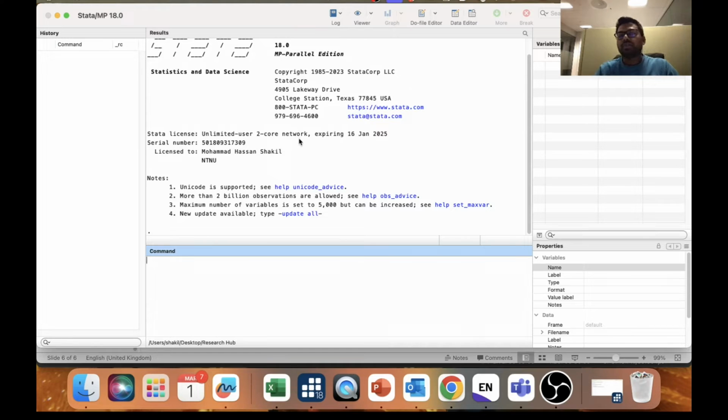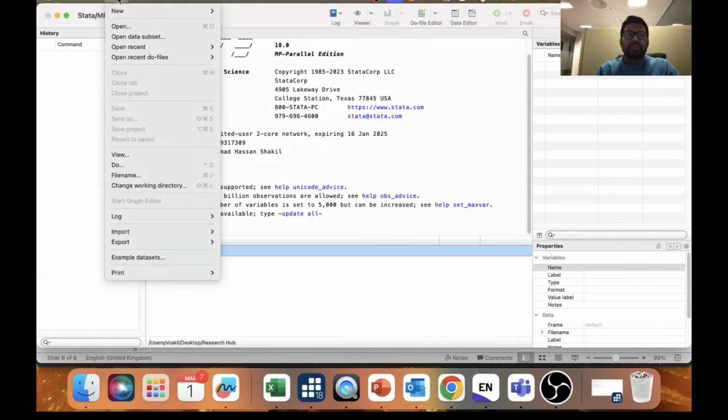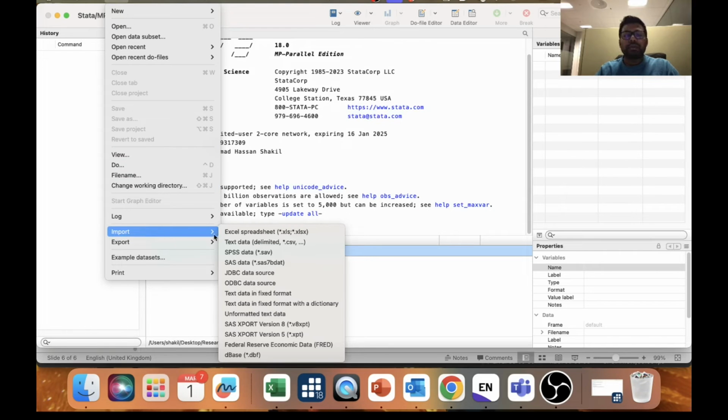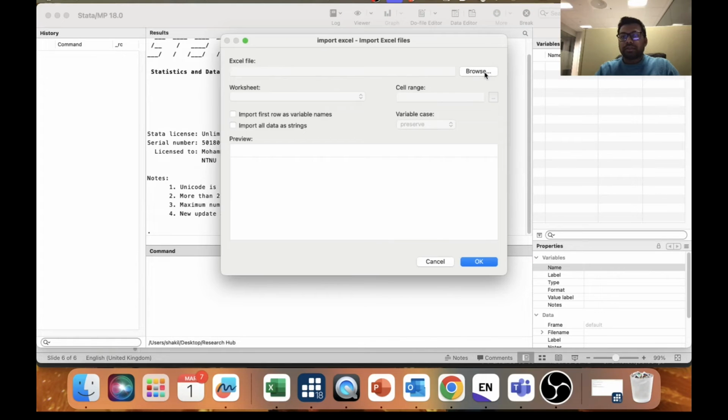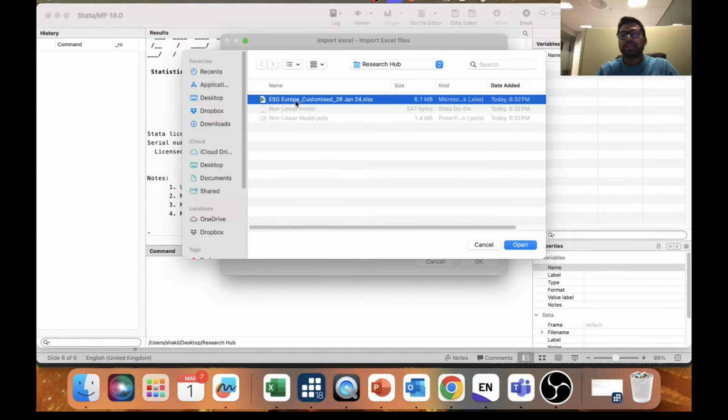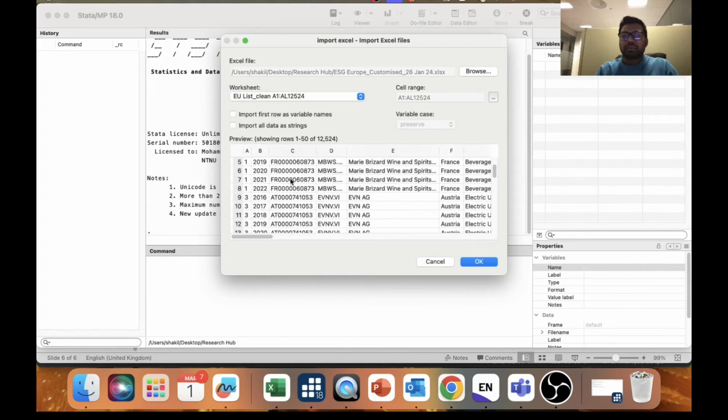What you need to do at first, you need to click on File and then import the data set you have. So I'll go to import Excel spreadsheet because my data is Excel. Then I'll browse it and select this file. So I click on that. It will take some time to upload the data. So the data is already uploaded, we can see.